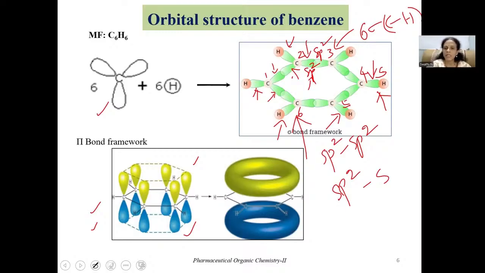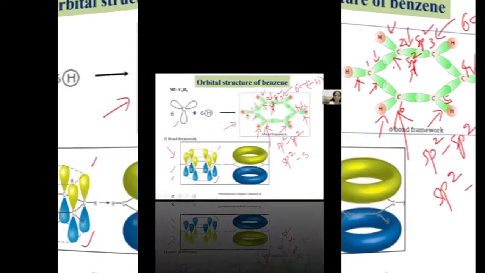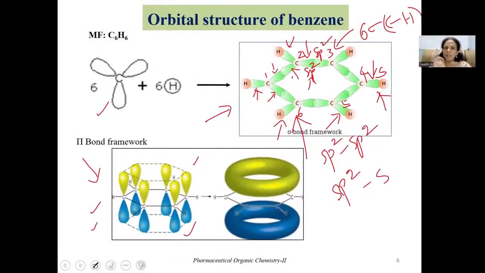The orbital structure can be shown by integrating both the sp2 hybrid orbitals and the p orbitals overlapping, or in one diagram you can show only the sp2 hybrid orbitals overlapping, while in another diagram you can show only the p orbitals overlapping. If you want to show all the orbitals overlapping in one structure, you can refer to another video which I have already given on my YouTube channel. The link is provided in the description, where I have shown the entire thing on the board. You can better clarify your doubts by going through that particular video.